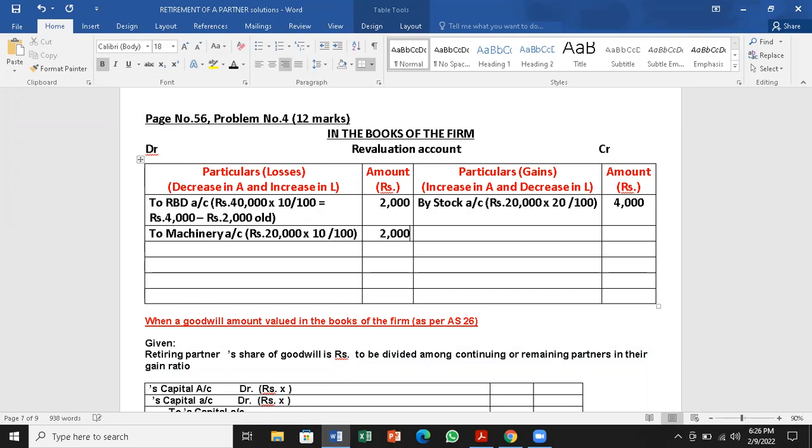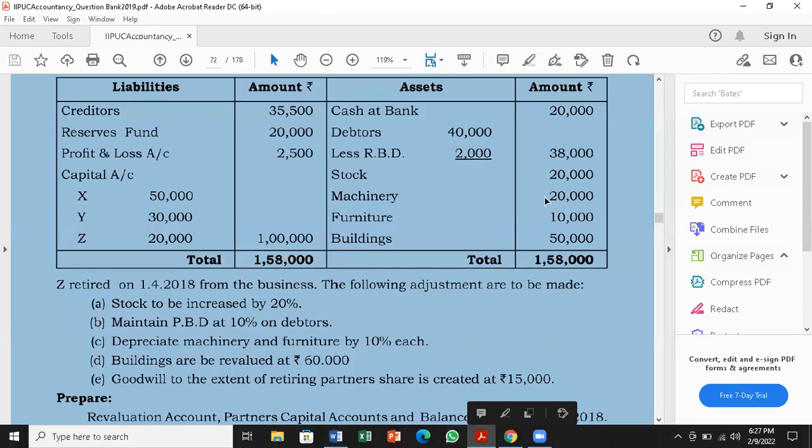Next, to furniture account, furniture value is 10,000. So 10% is 1,000. You can see machinery is 20,000, furniture is 10,000. So we have done the calculation of depreciation on machinery as well as furniture.